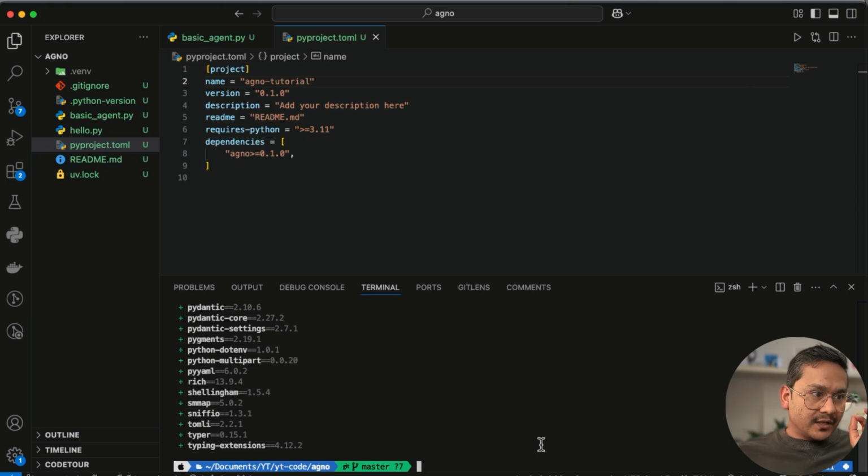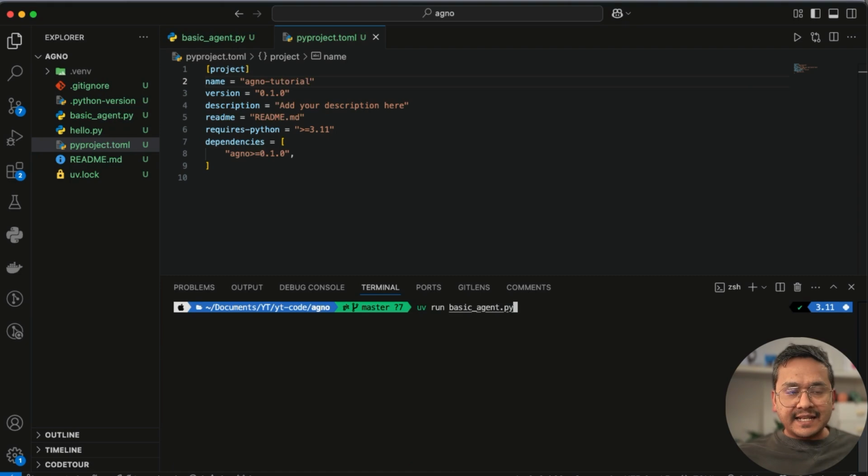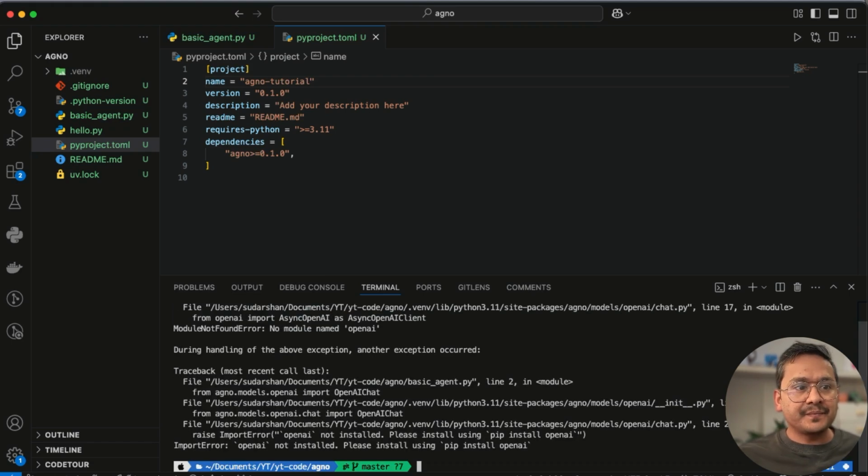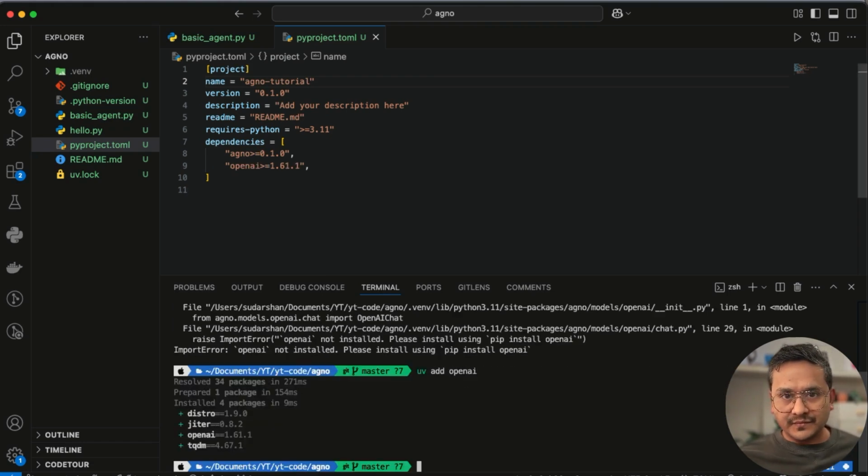Okay, this is installed. Now if I clear the screen and again run the file, it will complain about the OpenAI package. If I run this, you can see here it says OpenAI, right? So you can do uv add OpenAI. There you go. OpenAI is installed and it is here.